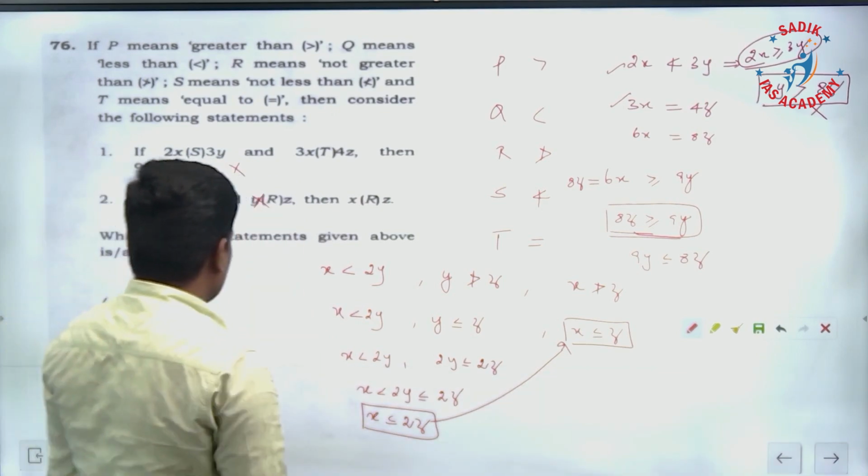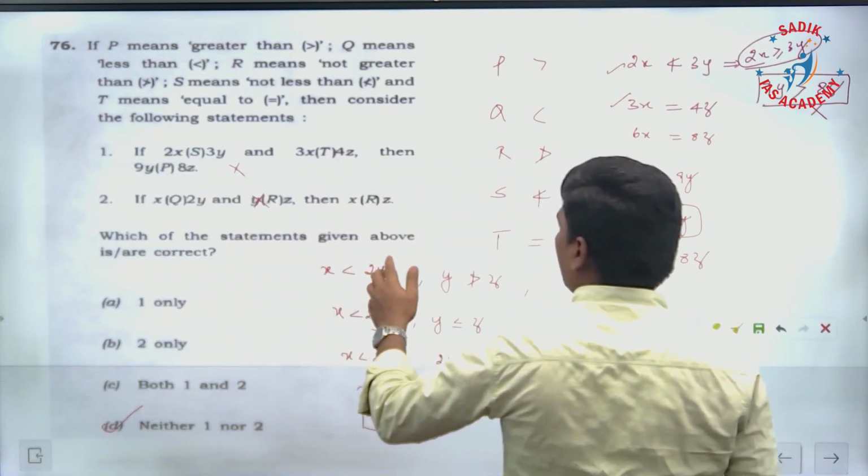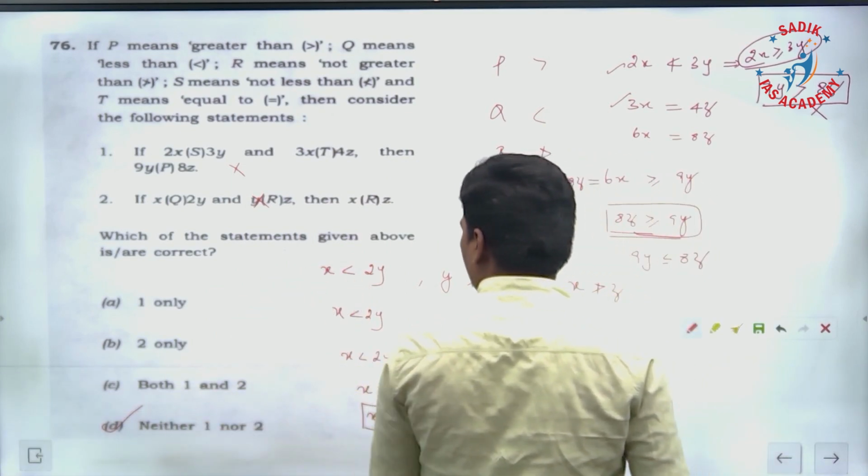Therefore, neither 1 nor 2. Which of the statements given above is correct? None of them are correct.